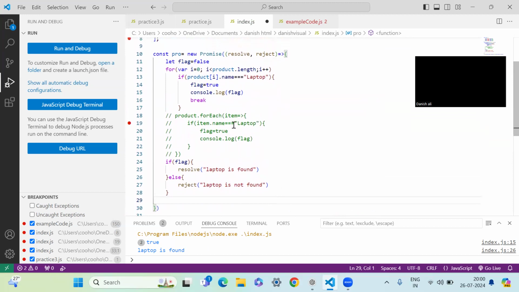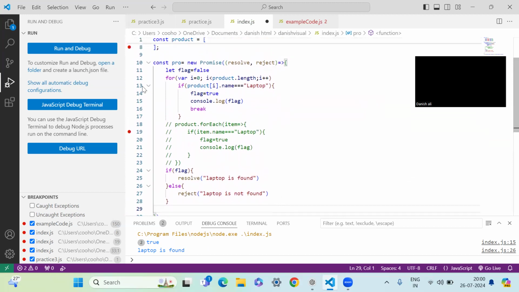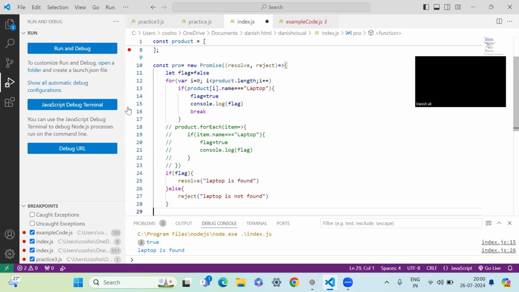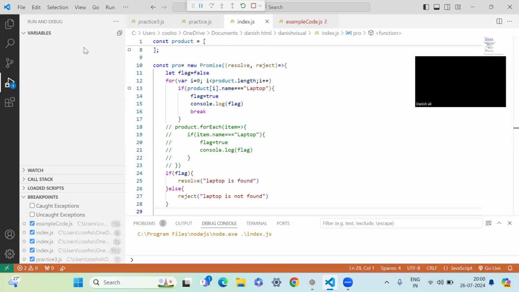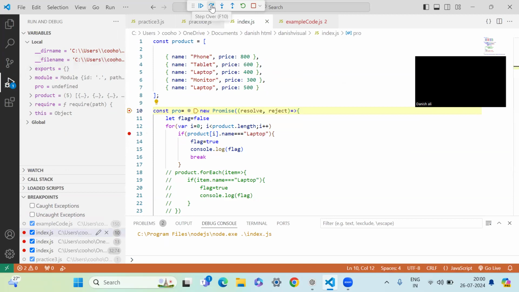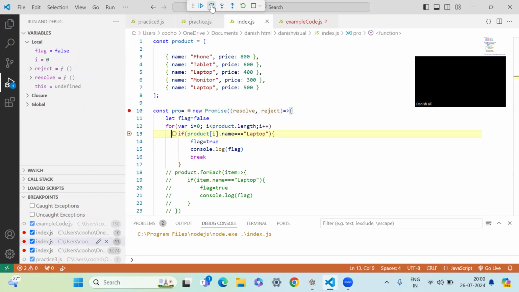Now again we put our breakpoint, remove the breakpoint from here and put it over here, and now we'll check how this one works. We're going to run this and check. It goes to the promise, goes to the product, and checks. The first check is false.